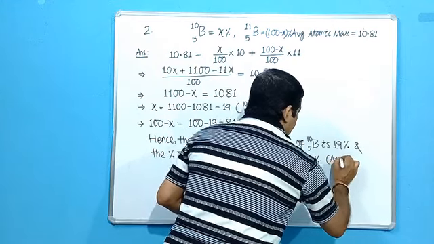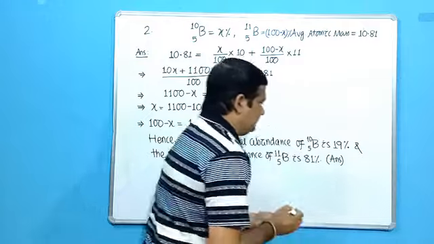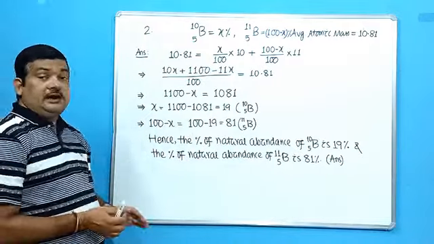This is the answer. So many students have solved this one correctly.